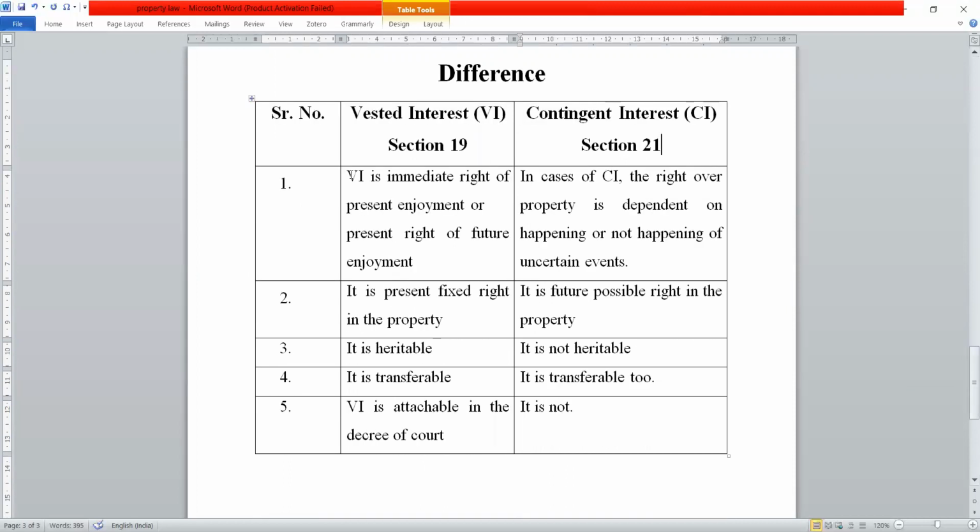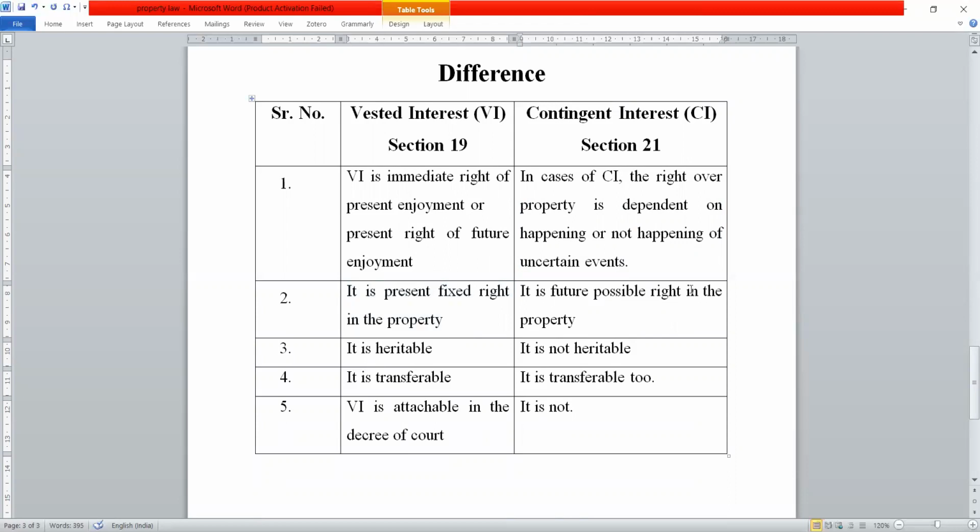Vested interest is an immediate right of present enjoyment or a present right of future enjoyment, which I have already explained previously. In cases of contingent interest, the right over property is dependent upon the happening or not happening of uncertain events, right? The second difference is almost similar to the first. Vested interest is a present and fixed right in the property.